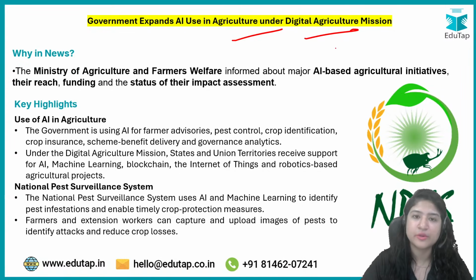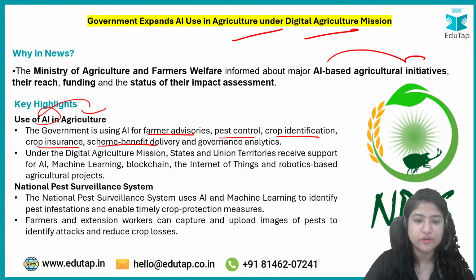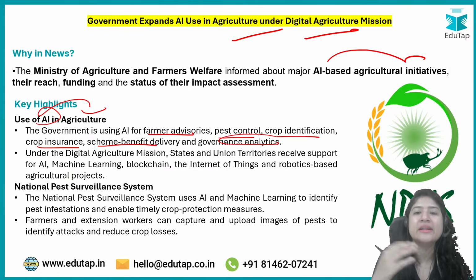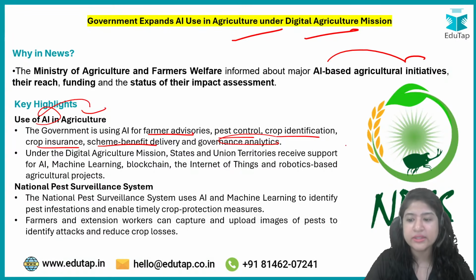Okay, so here basically, what are the different initiatives under the Digital Agriculture Mission was discussed. First of all, the use of artificial intelligence in agriculture: for farm advisories, pest control, crop identification, crop insurance, and other special scheme benefit delivery. The government also does analytics, and whatever analytics is needed for internal function, AI is used for that also. And apart from that, there are certain missions, systems and portals that have been mentioned.